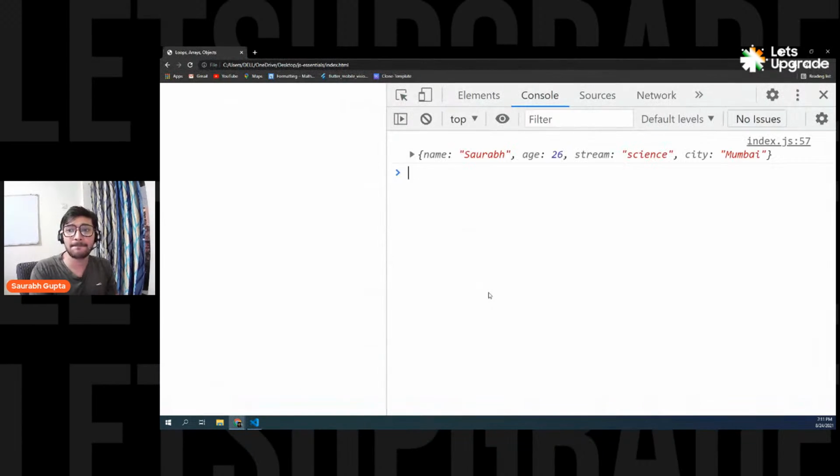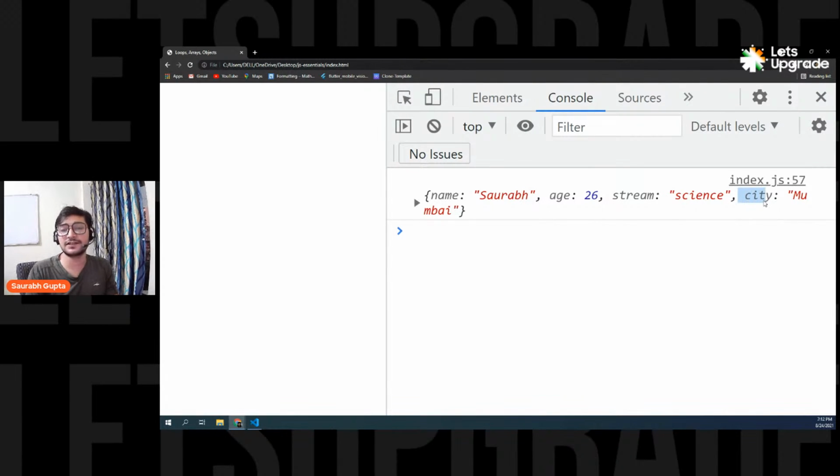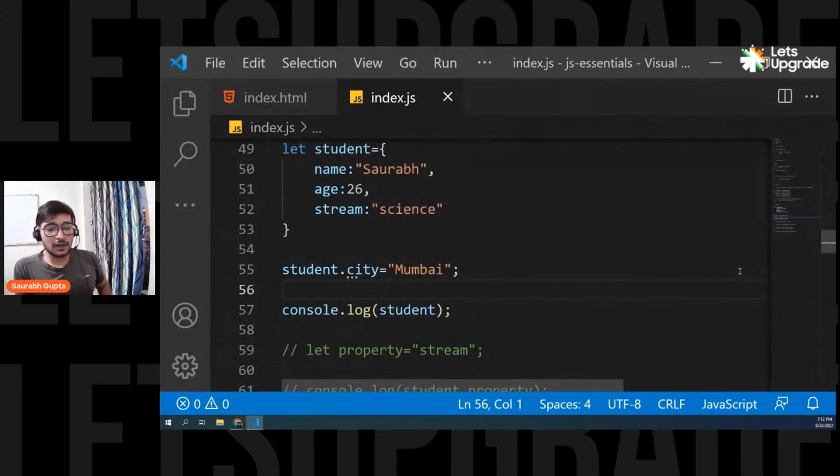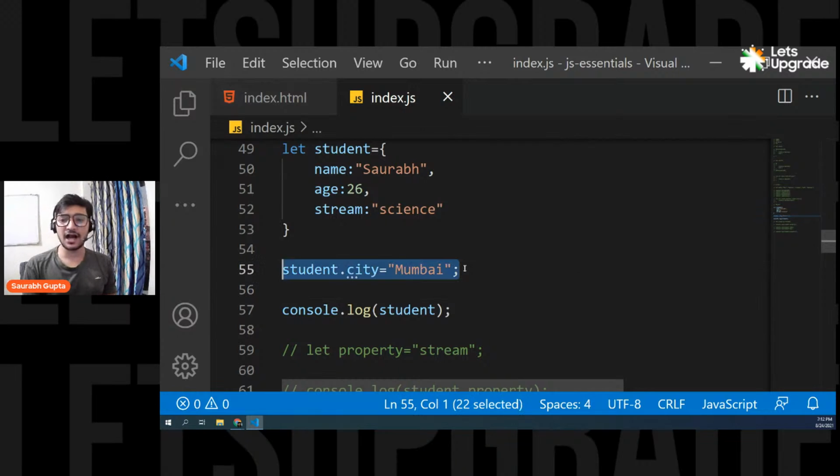Let's see. And here we go, see. Now we also have the city property inside that object. You can see it. You have the city property. So is that clear, everyone? Guys, are we clear? So that's how you simply add a property inside an object.